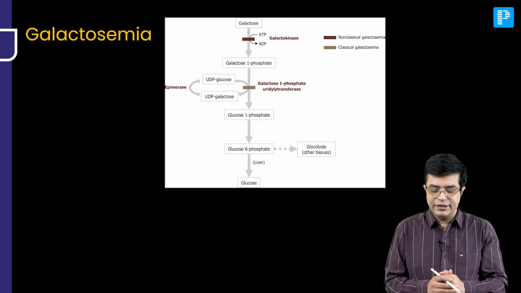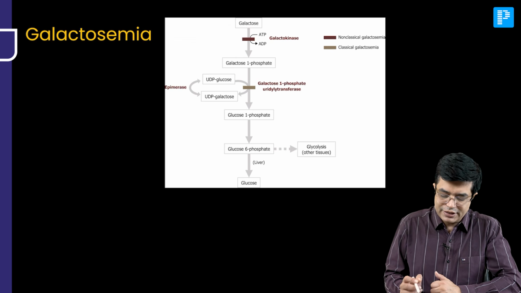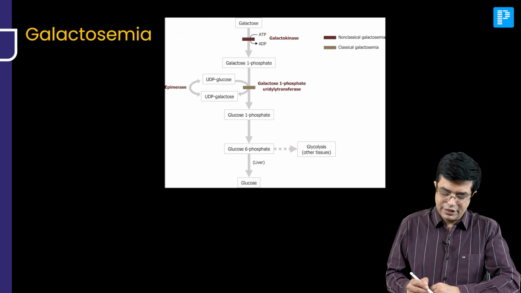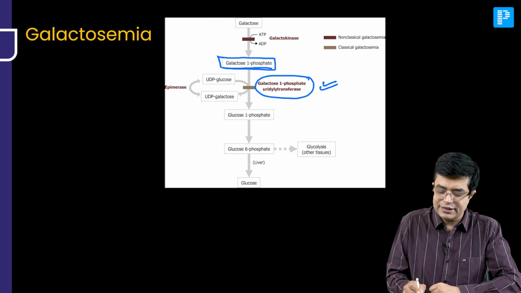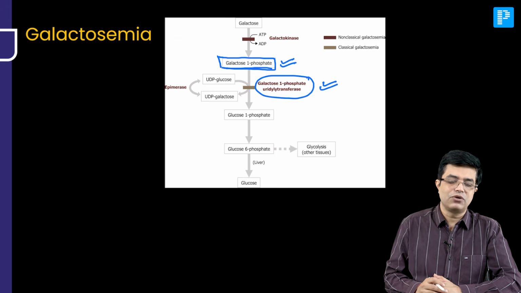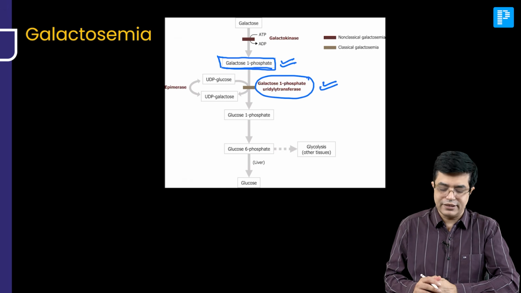So this is the table. We have discussed it already in the detailed video as well as in rapid revision. You can see that galactosemia theoretically can occur due to 3 enzyme deficiencies: galactokinase deficiency, epimerase deficiency, and galactose 1-phosphate uridyl transferase deficiency. Which is the one which is most common as well as most severe? This is the one which is most common. There is accumulation because the block occurs. So galactose 1-phosphate accumulates. This galactose 1-phosphate is hepatotoxic, and the derivative of galactose and galactose 1-phosphate, called galactitol, is responsible for cataract in the patient.